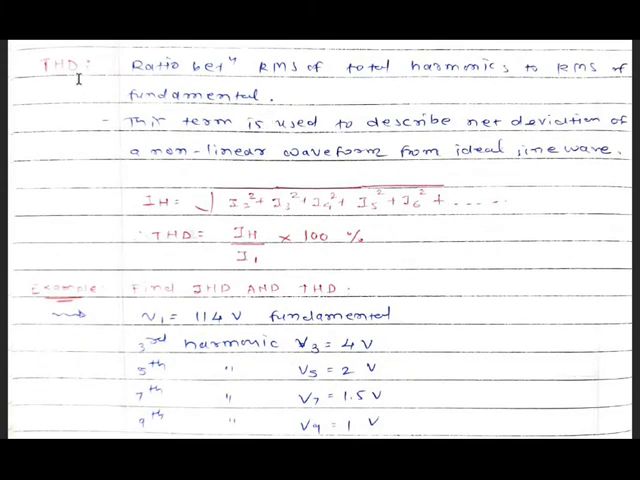Now, the next definition is total harmonic distortion, THD. Total harmonic distortion is the ratio between the RMS of the total harmonics to the RMS of the fundamental. This term is used to describe the net deviation of a non-linear waveform from the ideal sine wave. So, total harmonic current IH is given by the square root of I2 square plus I3 square plus I4 square plus I5 square plus I6 square plus up to IN square. So, THD is given by IH divided by I1 multiplied by 100, in the form of percentage.